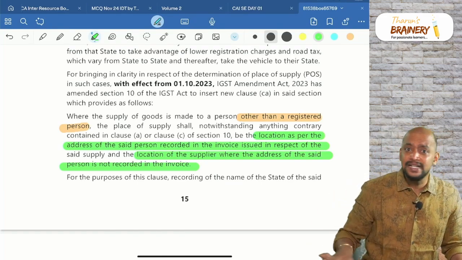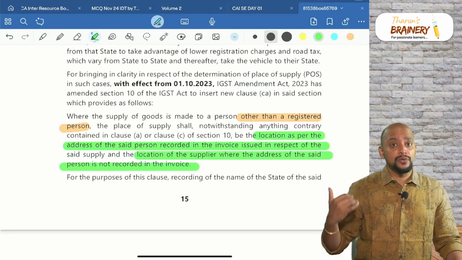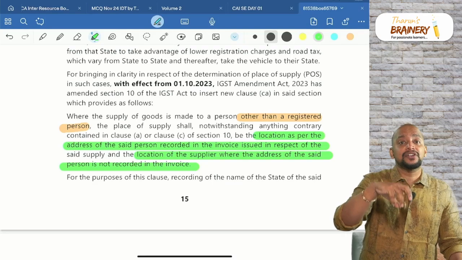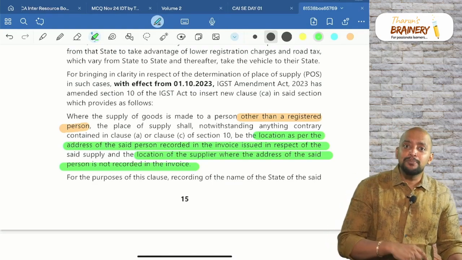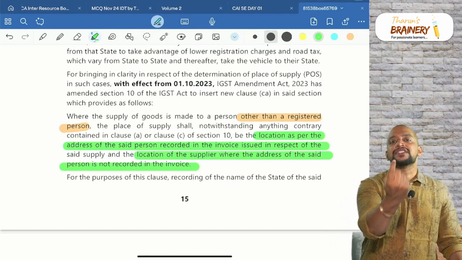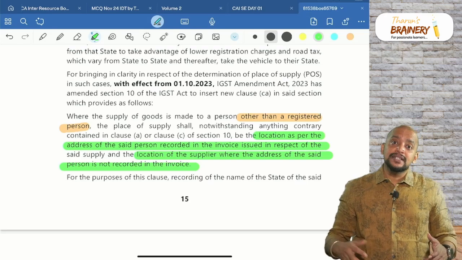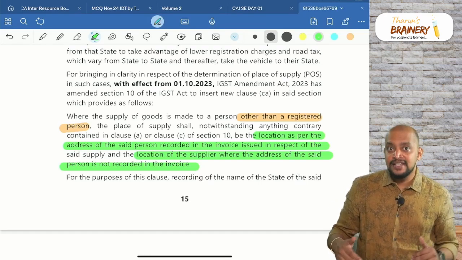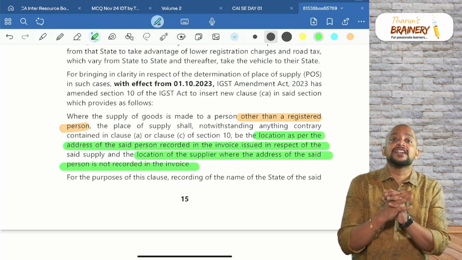This is already there. But what happened now is, what is the meaning of location of recipient in the records of the supplier? There might be two locations of the recipient. One is the billing address, another is the delivery address. Sometimes the billing address and delivery address will differ.